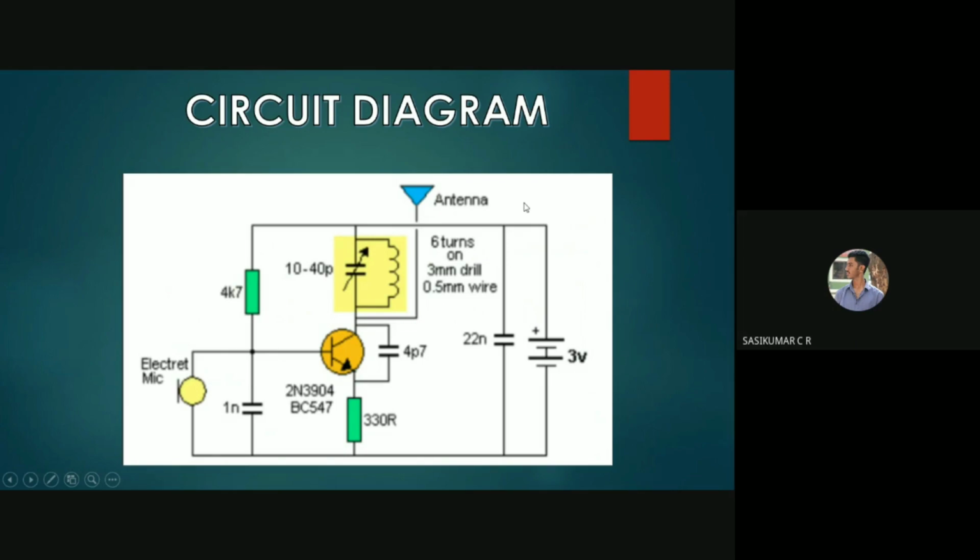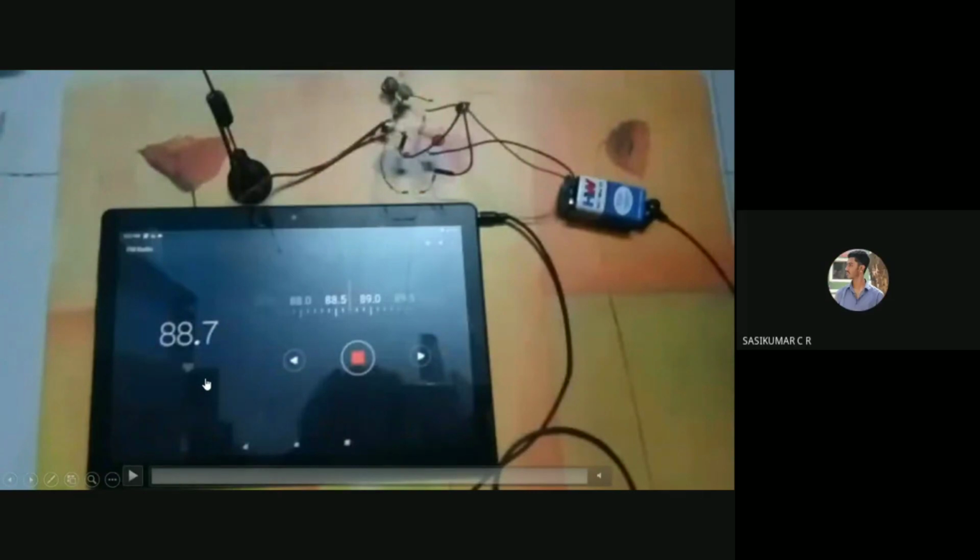Let's see the working model of our project. This is our working model.